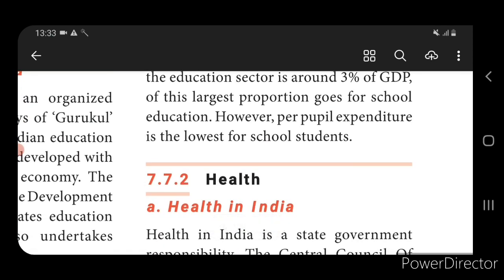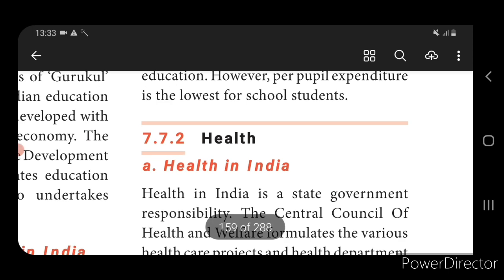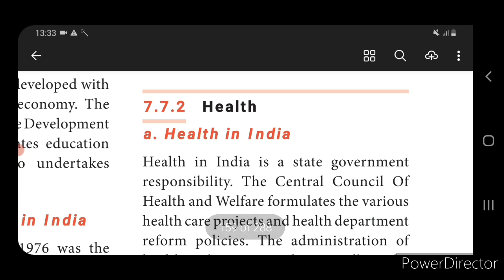Next we come to know about health. This is another social infrastructure. Health infrastructure is also very important for the development of the economy. If a country is said to be developed, one of the supporting facilities is health.